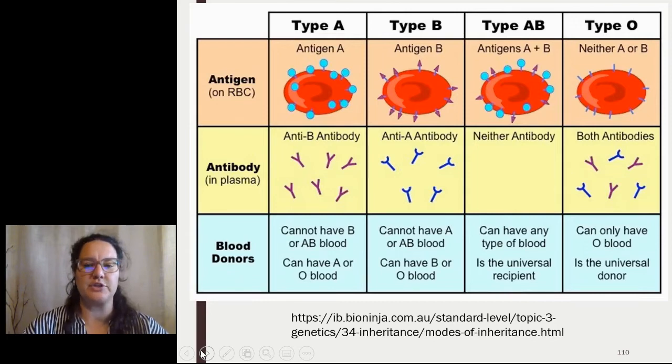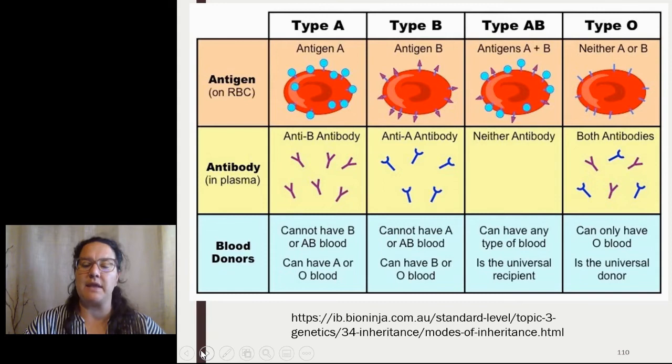So when we look at this summary chart, we can see type A has antigen A on their red blood cells, and in their plasma, they have anti-B antibodies. So they cannot receive blood type B or AB as a donor, but can have type A or O. If we look at blood type B, they have antigen B on their red blood cells, so they have anti-A antibodies. Then they cannot have A or AB blood as a blood donation, but they can have B or O.